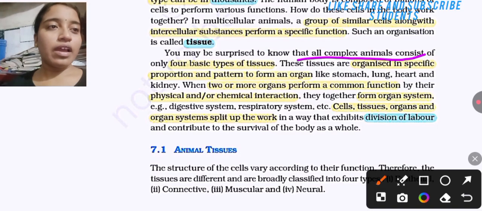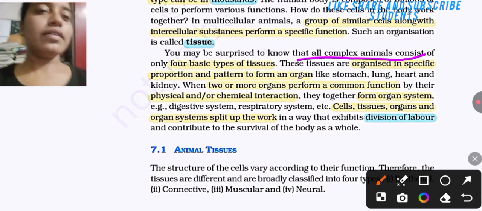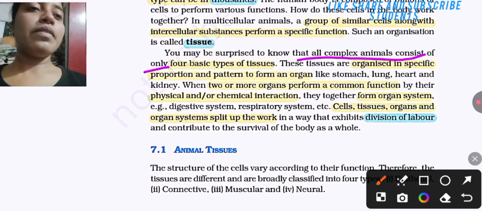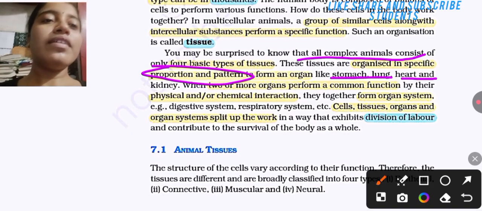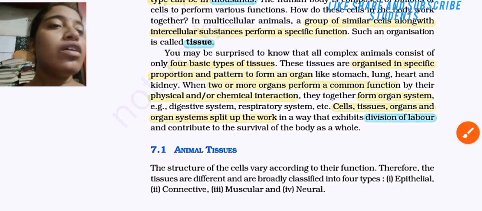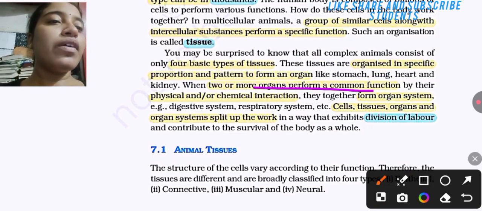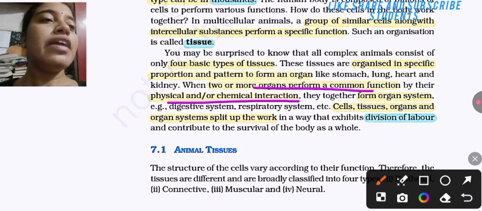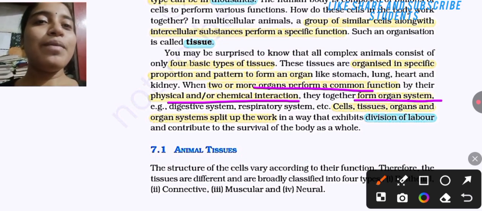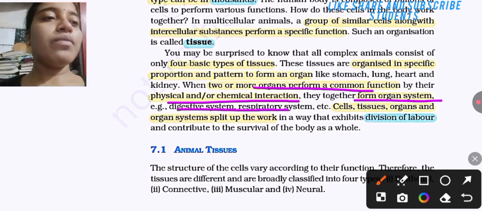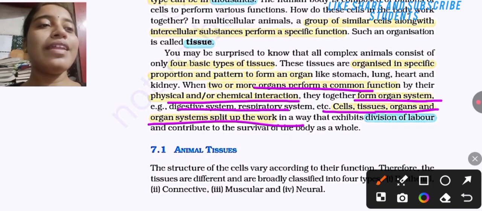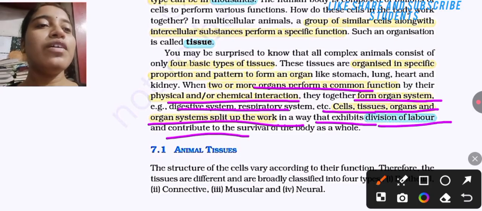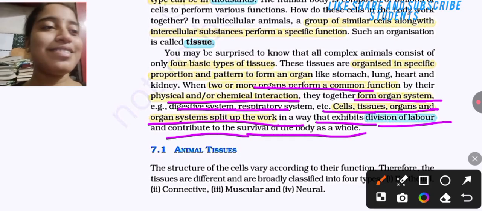These tissues are organized in specific proportion and pattern to form an organ like stomach, lung, heart, kidney, etc. When two or more organs perform a common function by their physical and chemical interaction, they together form an organ system, for example, the digestive system and respiratory system. Cells, tissues, organs, and organ systems split up the work in a way that exhibits division of labor and contributes to the survival of the body as a whole.